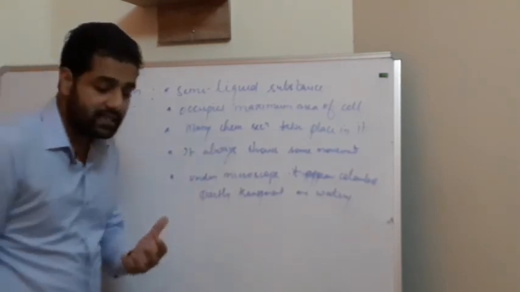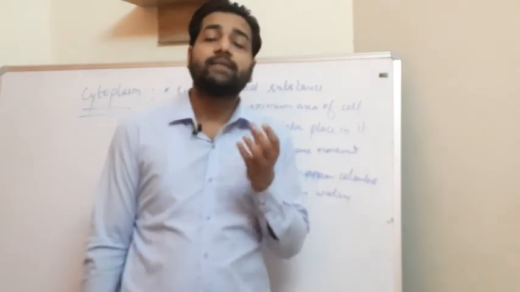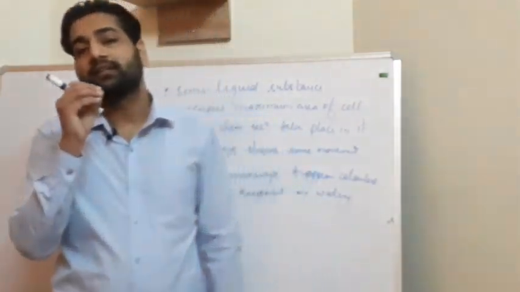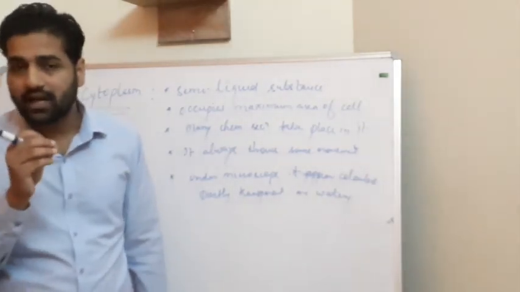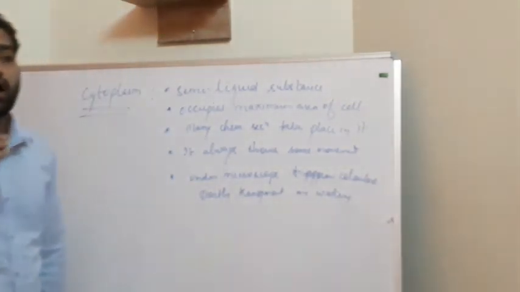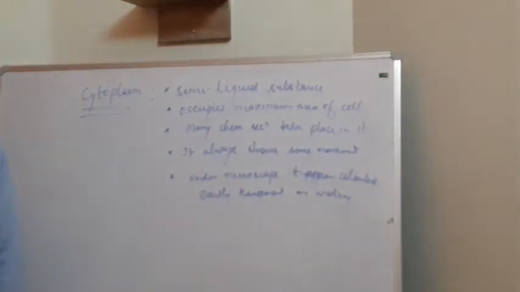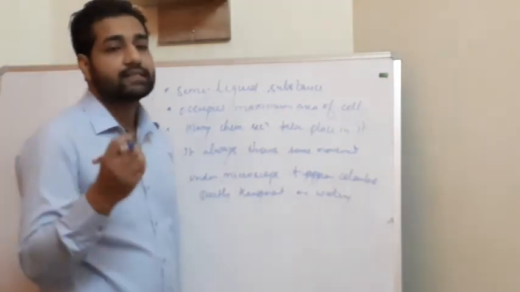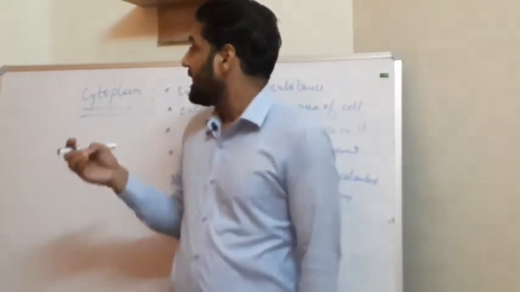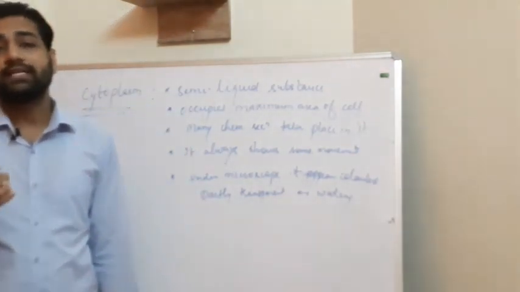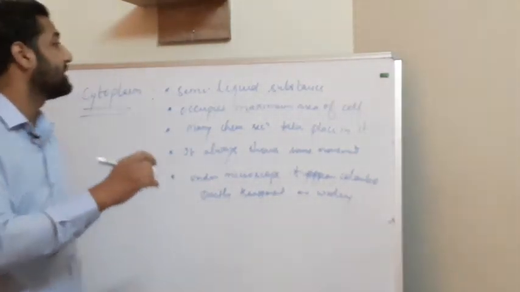When we see it through a microscope, we observe it is a colorless, watery liquid substance, and in some cells it is partially transparent. So these are the characteristics of cytoplasm, and now one by one we will discuss the various organelles present in this cytoplasm.